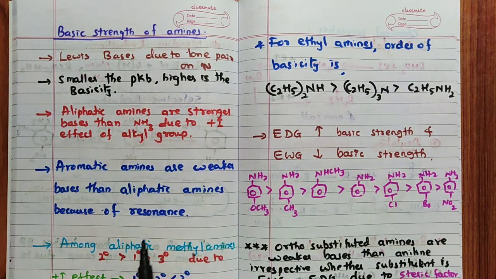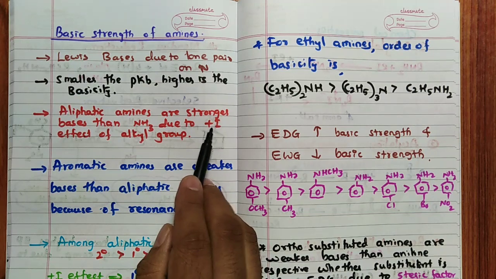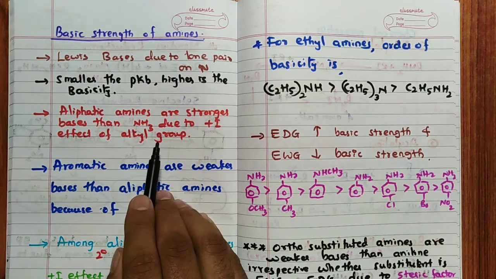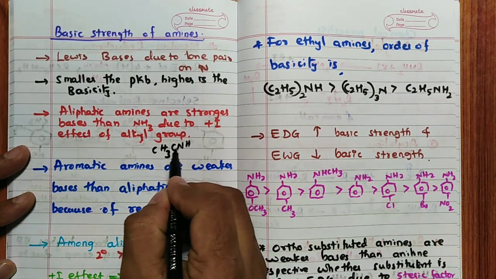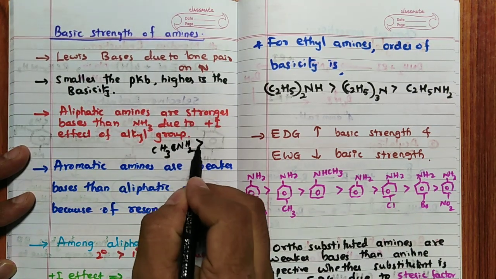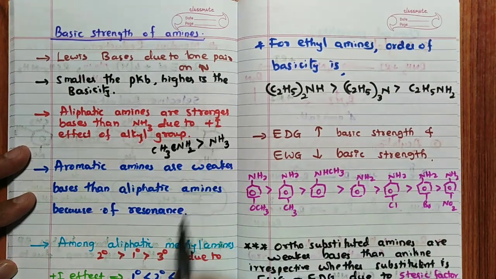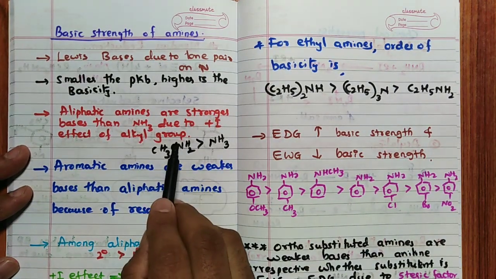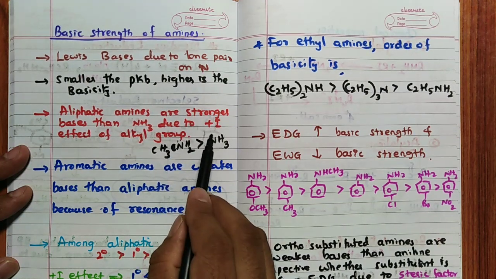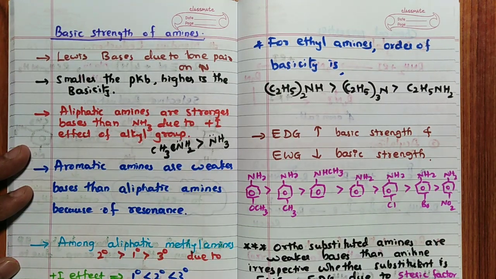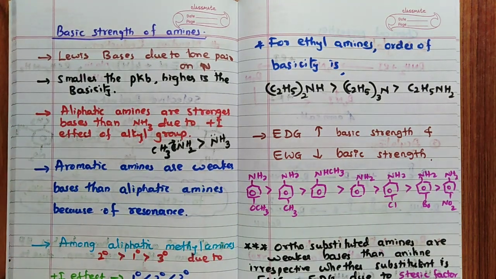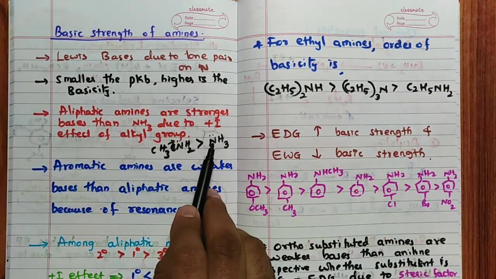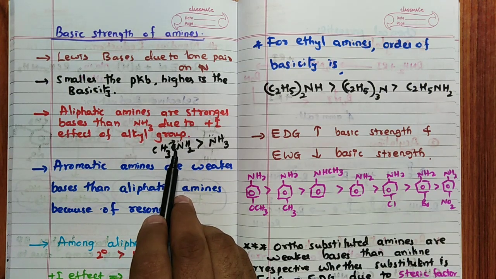Aliphatic amines are stronger bases than NH3 due to the plus I effect of the alkyl group. Very important this one. For example, CH3NH2 is more basic than ammonia NH3. Reason: this has a lone pair of electrons on nitrogen, but CH3 is giving electrons to nitrogen because of the plus I effect, the plus inductive effect. Hence remember, compared to NH3, CH3NH2 is more basic.